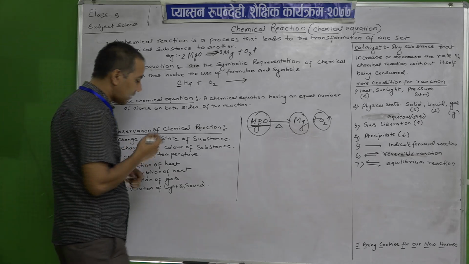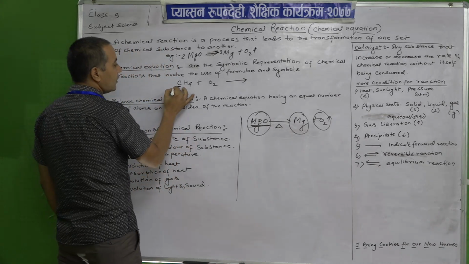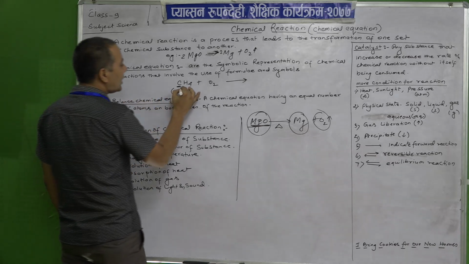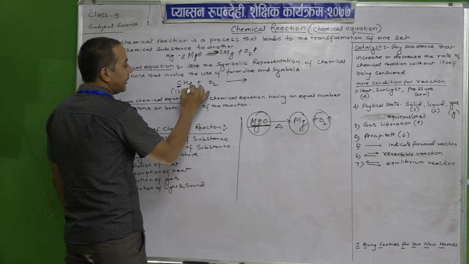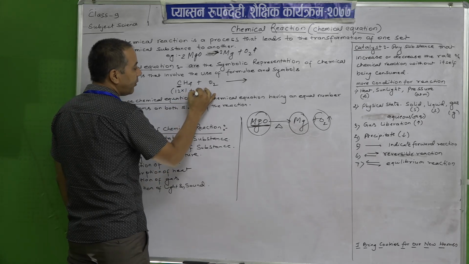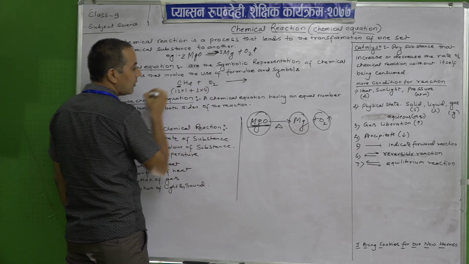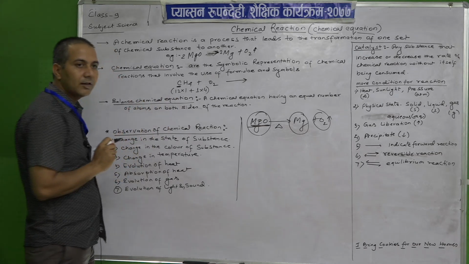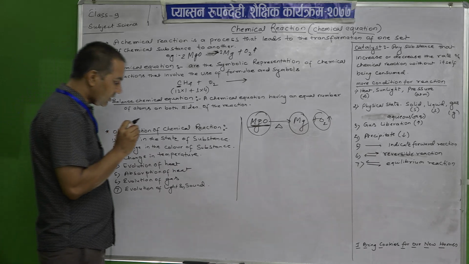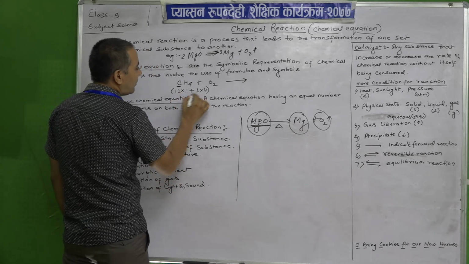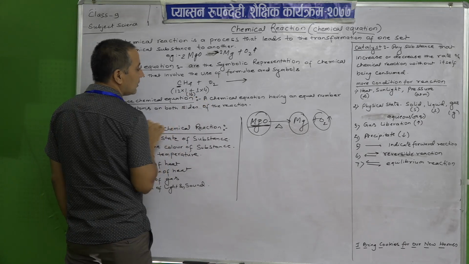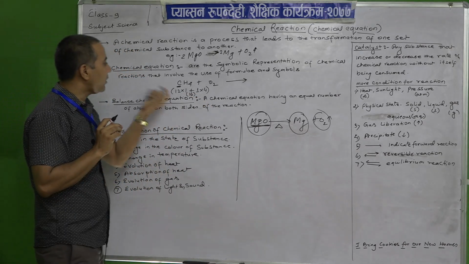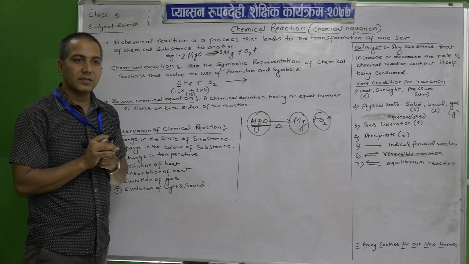What is the atomic number of carbon? 12. Okay. How many carbon are there? 1. Then hydrogen, atomic number 1. How many hydrogen are there? 4. So, what does it denote here? It denotes that 12 plus 16. That means the atomic mass is 16.